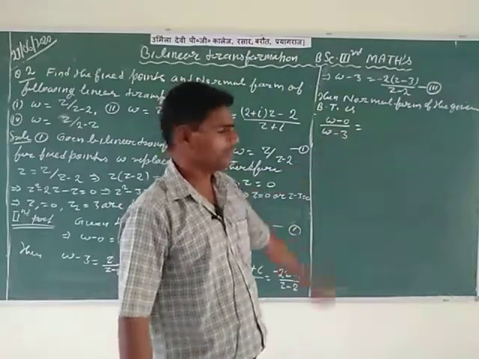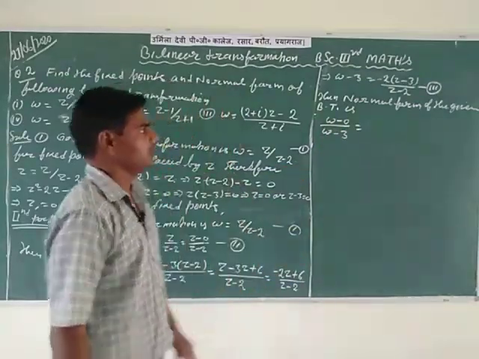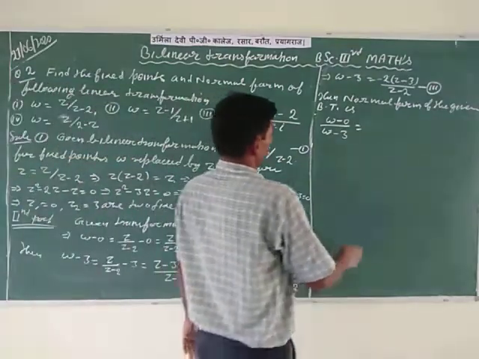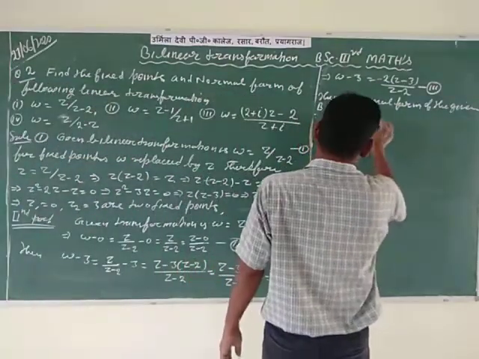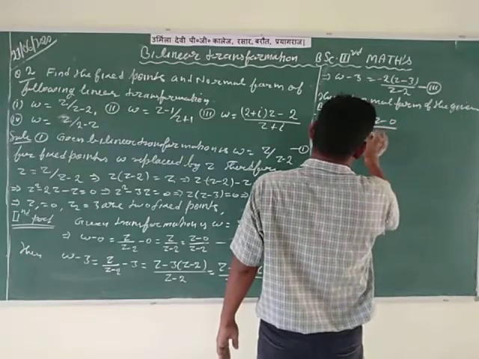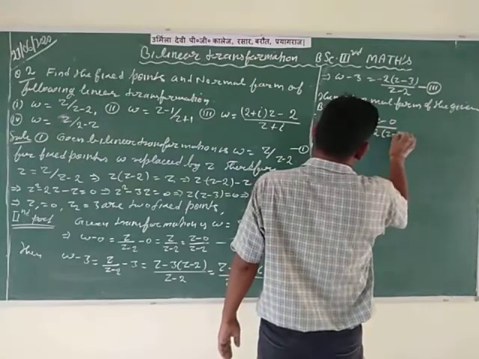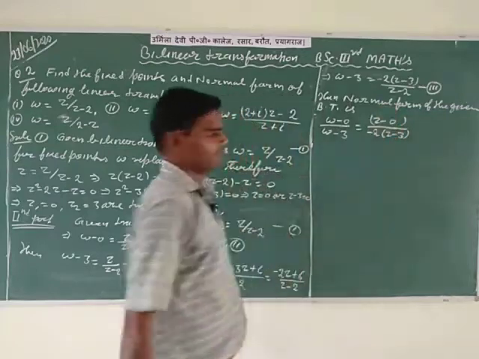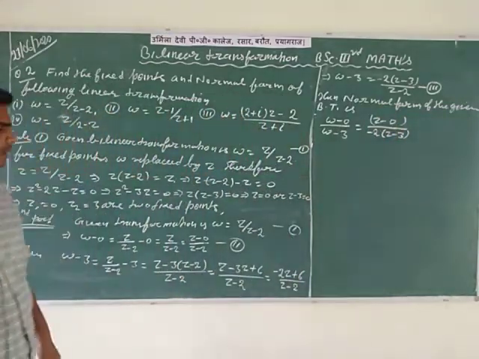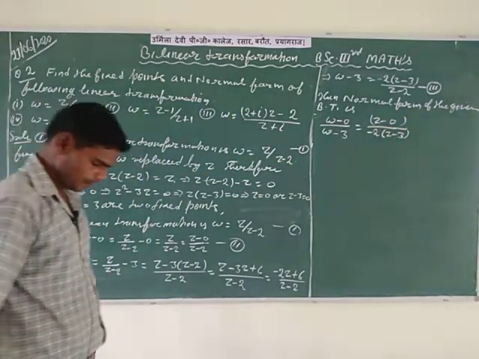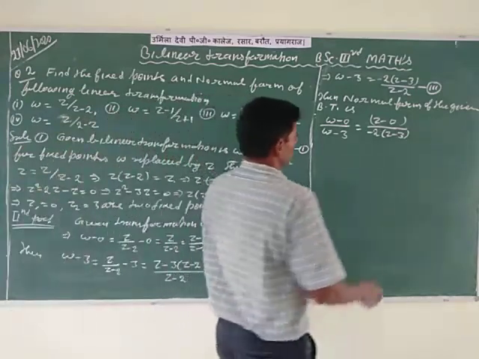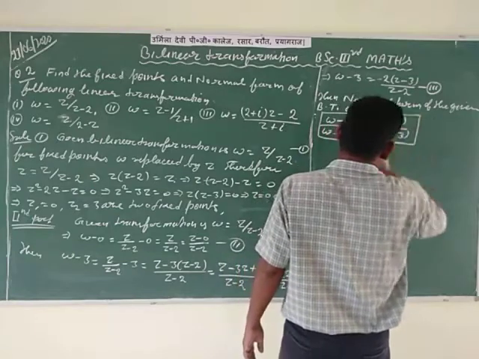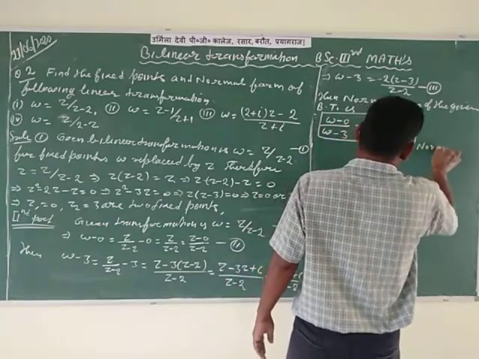Putting these values of w minus 0 and w minus 3 from equations second and third, we write z minus 0 divided by minus 2 times z minus 3, and z minus 2 cancels out by the rules of fraction division. So this is called the normal form of the given transformation.